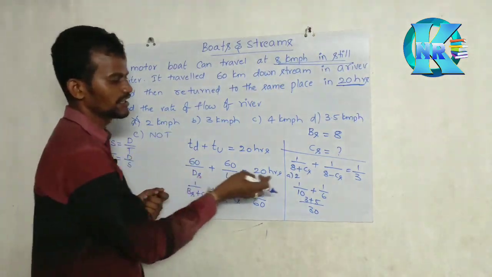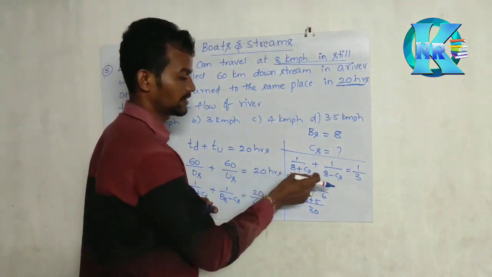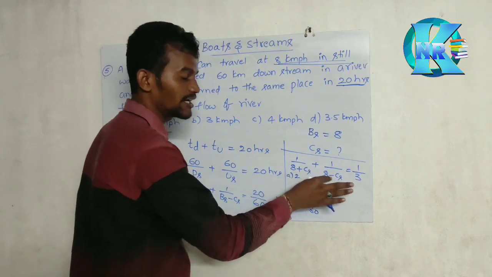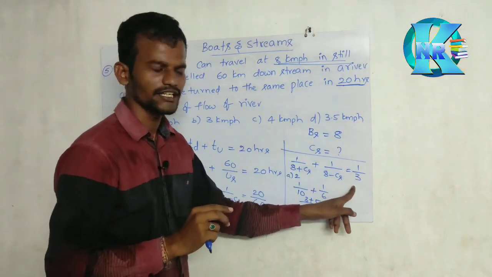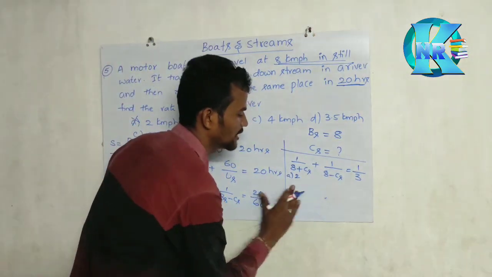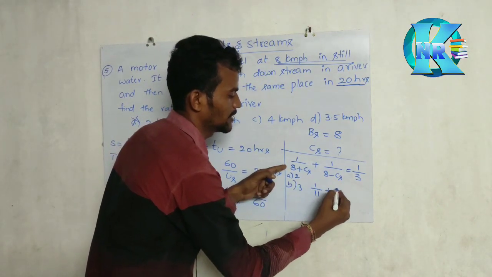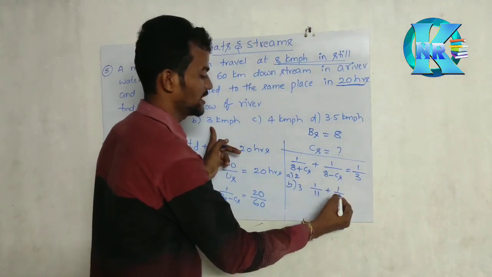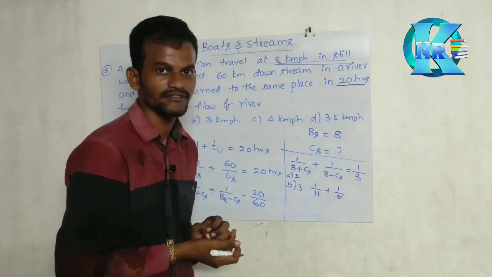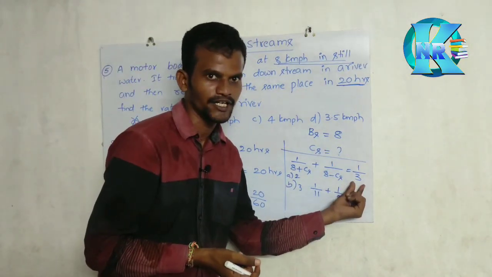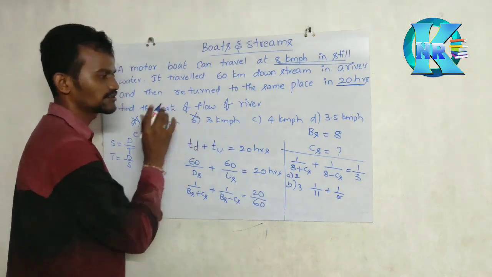Now go for 3. 8 plus 3, how much will it become? 11. 8 minus 3, 5. 11 and 5, there is a chance of getting 3? Check it if you have any doubt. Definitely it will not become. Maybe check 1 by 11 plus 1 by 8 minus 3, 5. So 11 and 5, what is the LCM value? 55. Definitely it will not become 1 by 3. So similarly B is also not an option.